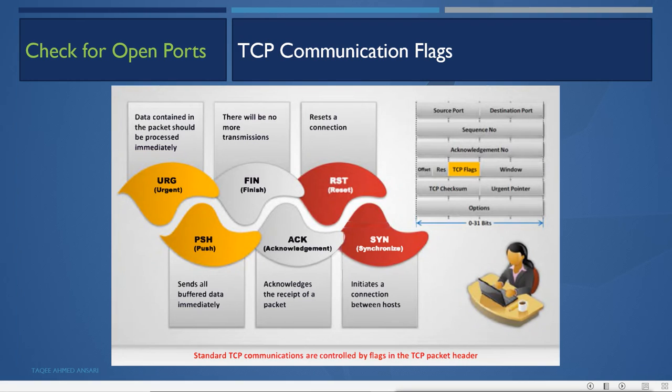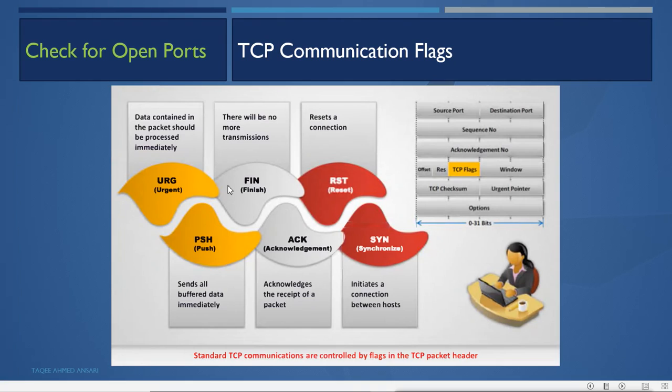Then there is also the push flag, PSH. This PSH sends all buffered data immediately. Sometimes when the client is sending data to the server, the server is not able to process quickly. So the client, or the other machine, will send the push flag, saying please process the data quickly, because there is more that has to come. So please work fast. It is saying to send all the buffered data immediately. So this is when the connection is established and data is going on.